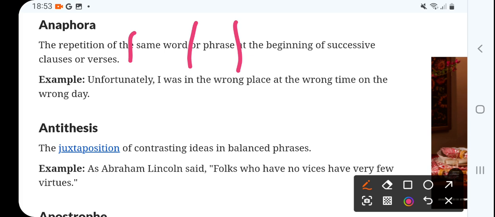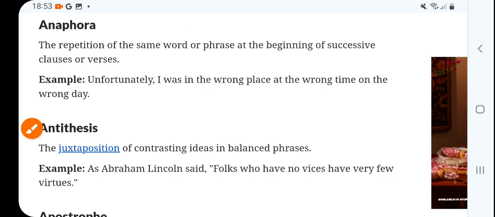For example, unfortunately I was in the wrong place, at the wrong time, on the wrong day, right? So this is a repetition of the same word or phrase at the beginning of successive clauses or verses. So that is repetition of words. You can just remember for a while, repetition of word is anaphora, right? That is called anaphora. Okay.